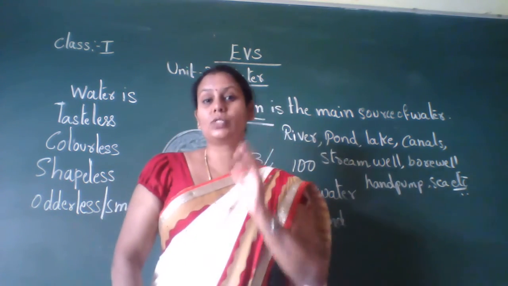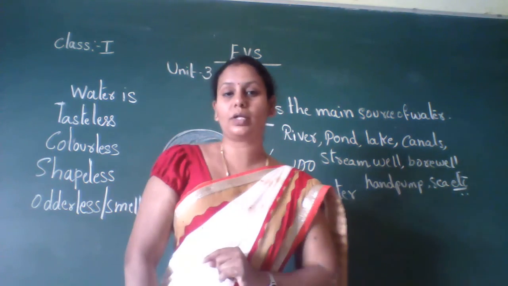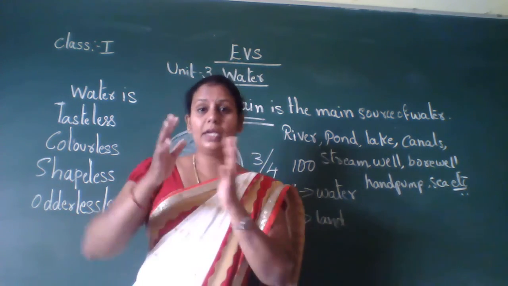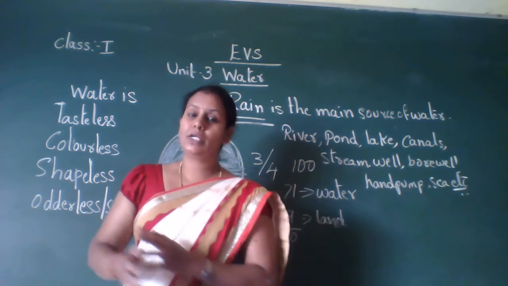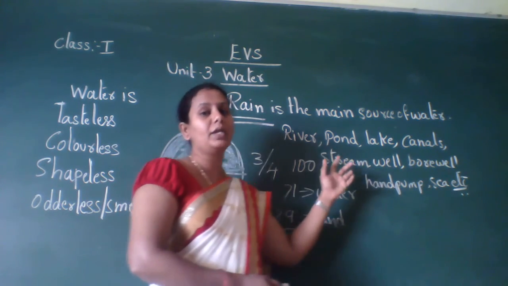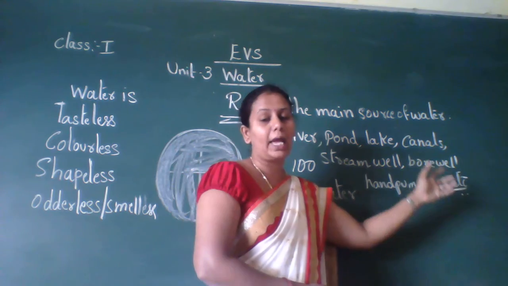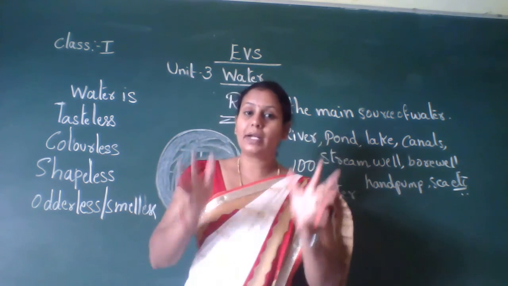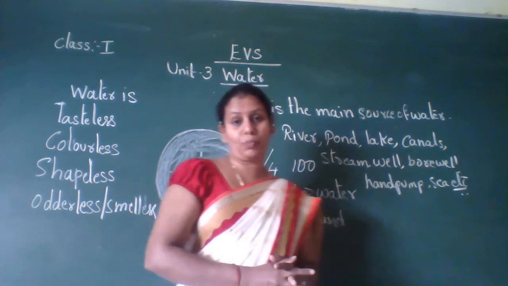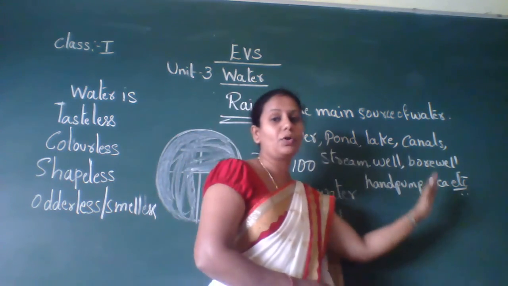So that's where rain is the main source of water. So when rain drops on the earth, the water flows into different places like river, pond, lake, canals, stream, well, borewell, handpump, and they get stored in those water bodies. So these are called the water bodies.